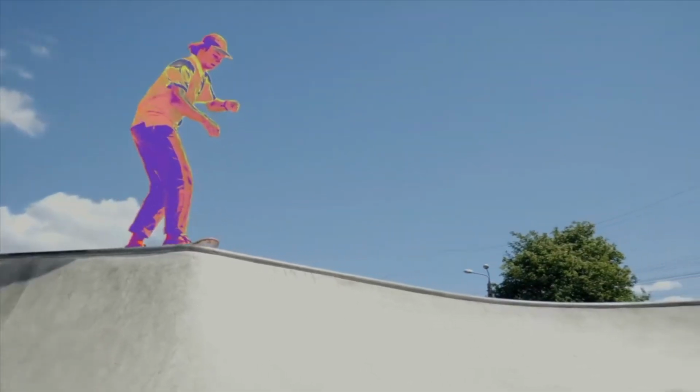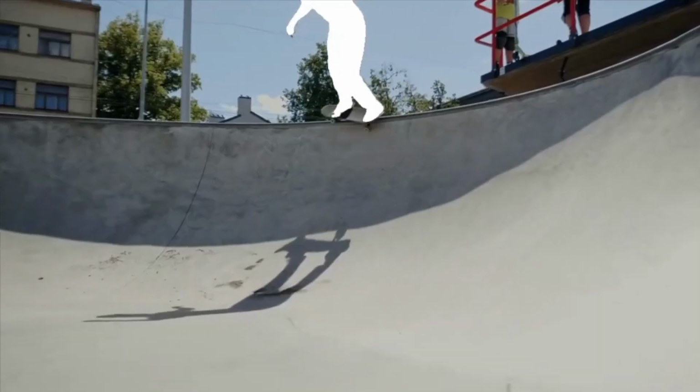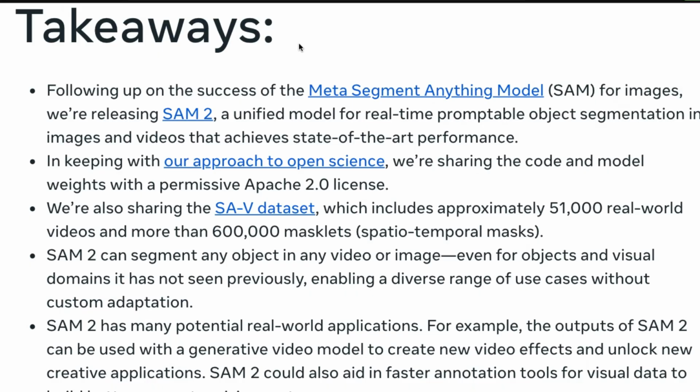You can still prompt SAM 2 with examples of what you want to segment, but now it can utilize the video context to maintain accurate tracking and segmentation throughout the video. This makes it especially powerful for applications where tracking objects over time or in complex scenes is required.